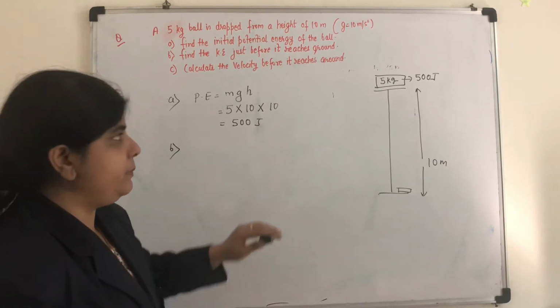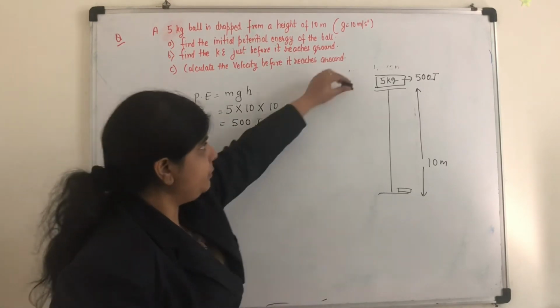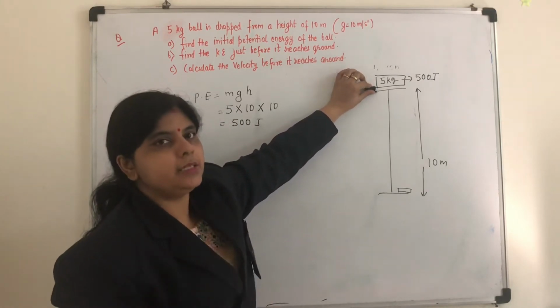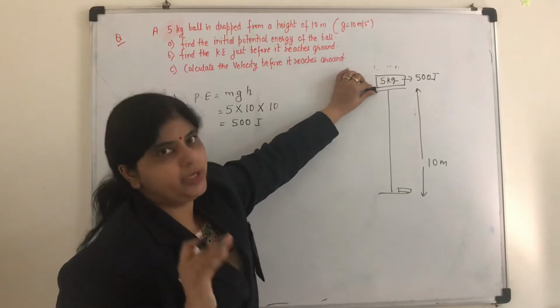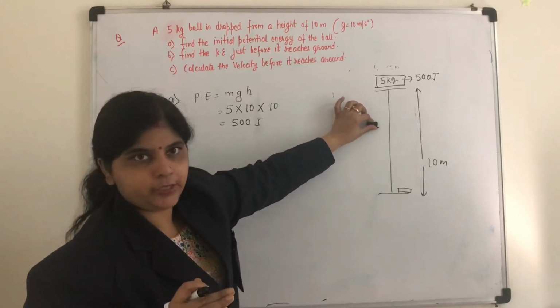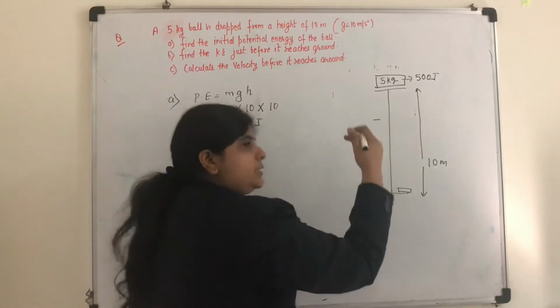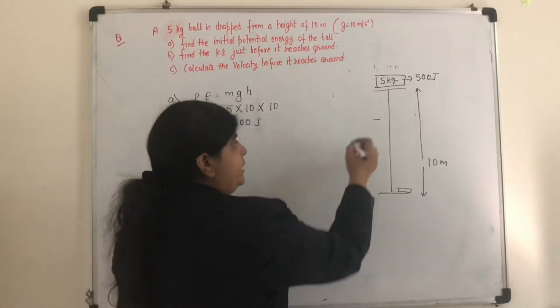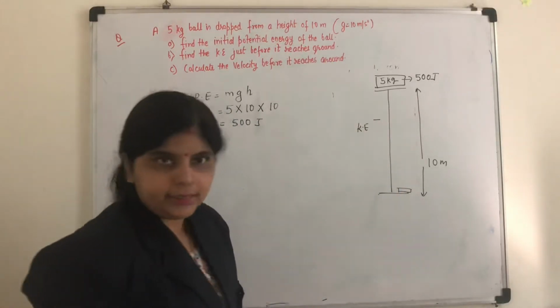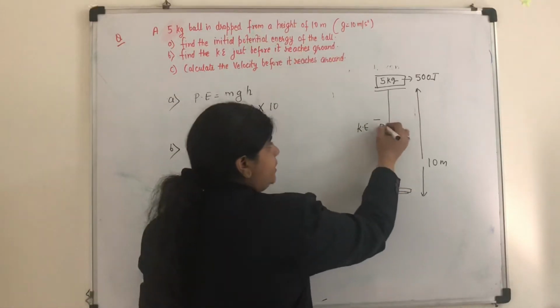Children, just remember, I explained just now, if a body is at this point stationary, all the energy possessed by it is potential. But if it starts dropping, suppose I consider this point, at this point, since the body is moving, it is having kinetic energy.